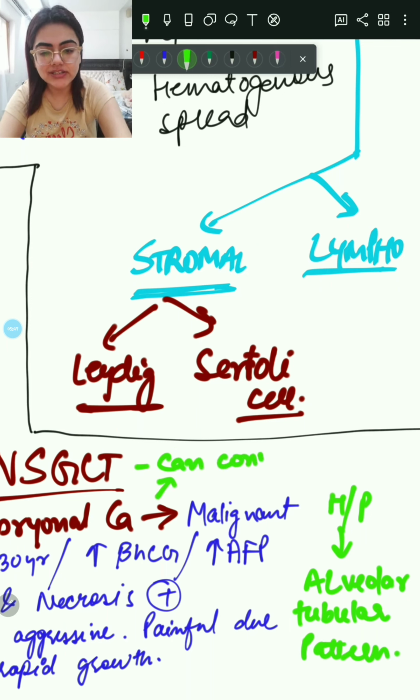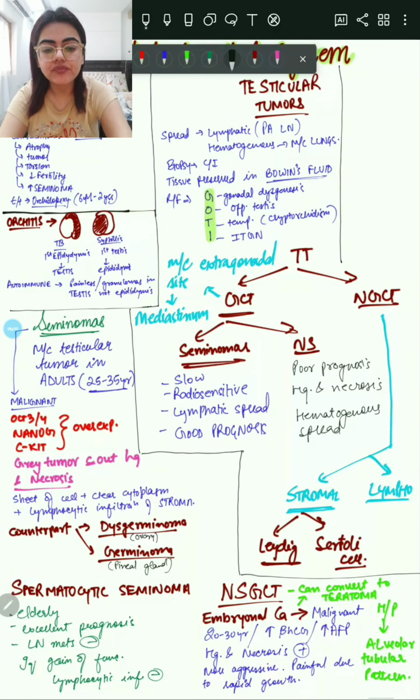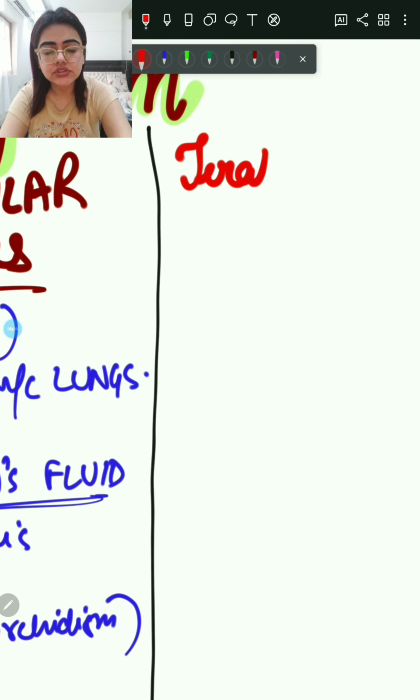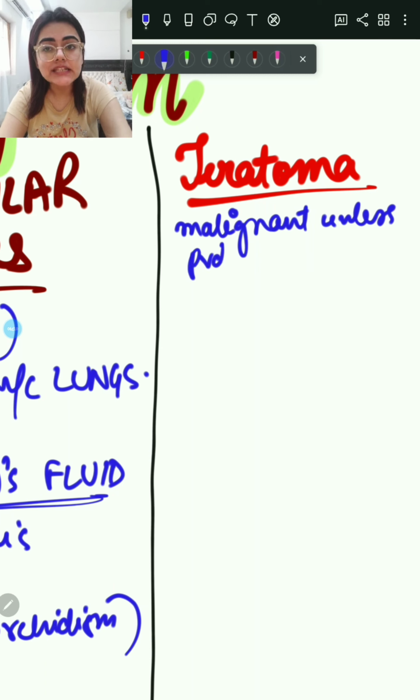Remember, embryonal cancer can convert into teratoma. These are malignant and show increased beta HCG level and increased AFP level. They are more aggressive and painful due to rapid growth. The other type of germ cell tumor is the yolk sac tumor. Before that, we will be learning about the teratomas. So teratomas are malignant unless proven otherwise.